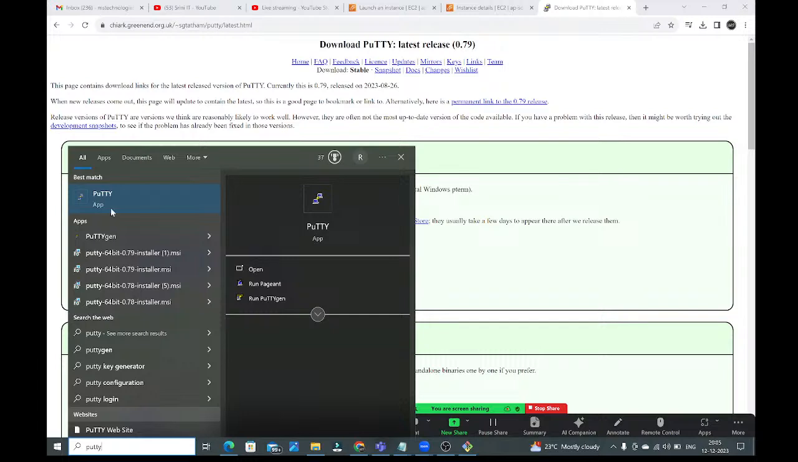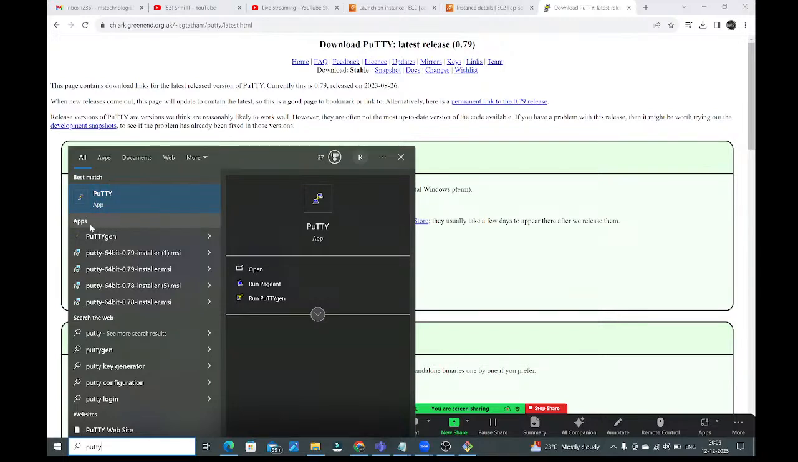Right. Guys, observe very carefully. Here we have two applications. One is the PuTTY application. The second one is the PuTTYgen application. To generate the ppk file, we need to go to this PuTTYgen application. To connect with the Linux virtual machine, we will use this PuTTY application, guys.